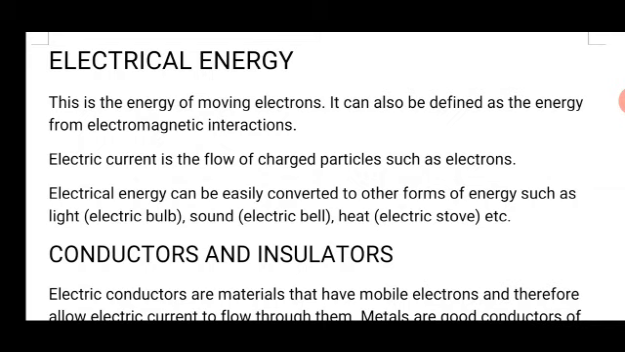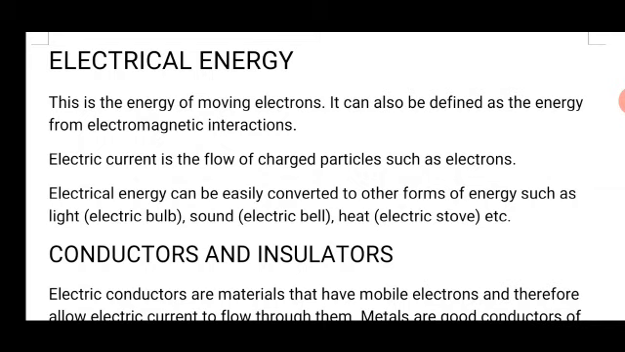Electric current is the flow of charged particles such as electrons. When charged particles are moving, there we say we have electric current. Electrical energy can be easily converted to other forms of energy such as light. Electric bulb, that is, you convert electrical energy to light energy using electric bulb.